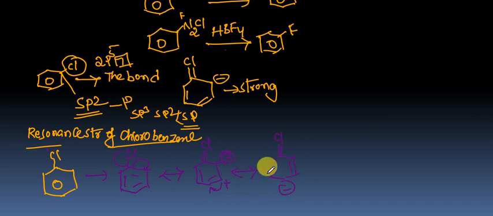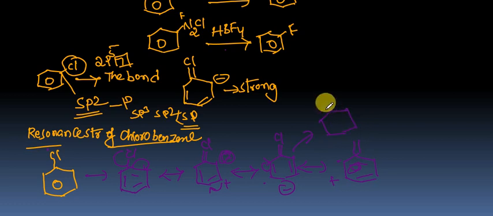Again the bond pair of electrons moves toward here. What happens? Again a bond will be generated. These are equivalent resonance structures. Again we find one new bond between here and here. Here a positive charge is generated, here a negative charge is generated. So when the bond pair moves from here to here, a new bond is generated. Next, when it moves, here positive, a new bond will be generated. Here one new bond is generated.